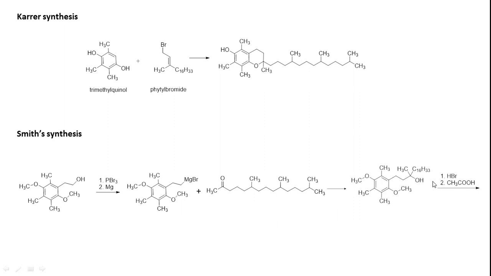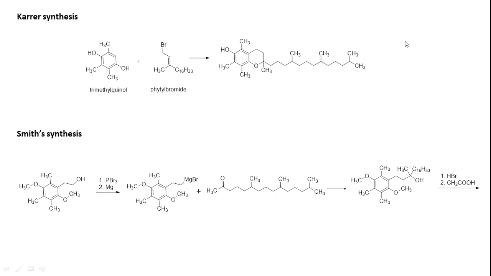Because the RMgX reagent attacks the carbonyl carbon, a tertiary alcohol is generated, which upon treatment with HBr and CH3COOH frees the two OCH3 groups. The OCH3 can be hydrolyzed with HBr, and then in the presence of acetic acid, the ether formation happens instantaneously. Thereby it gives alpha tocopherol. This is how alpha tocopherol's structure is confirmed, with both degradative reactions as well as synthesis.